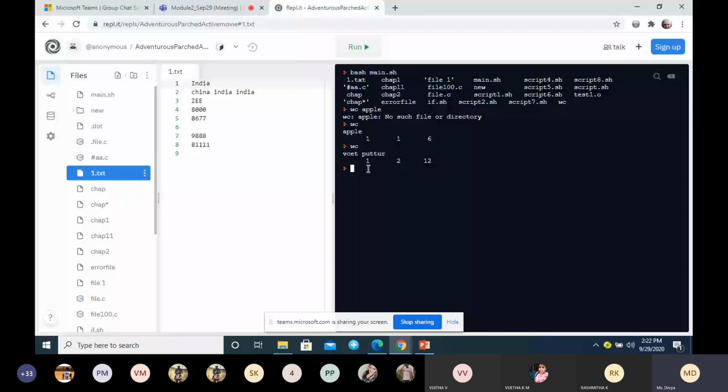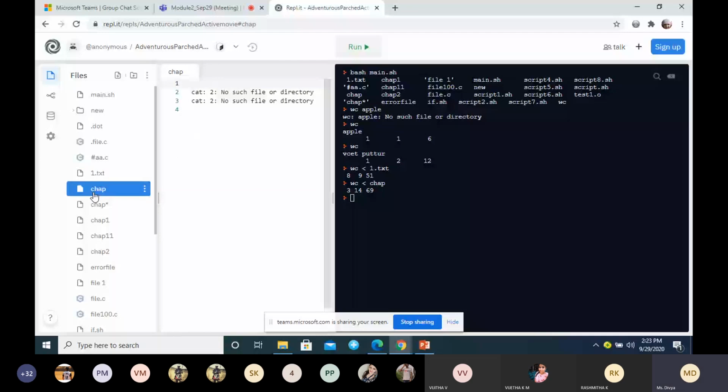Another way is through the redirection symbol. So this is a redirection symbol. Less than is called a redirection symbol. Through this we are giving the input and specifying the file. So this is another way of giving the input. You can give one more file name, wc CHAP. So this is one more example. There is a file with the name CHAP.